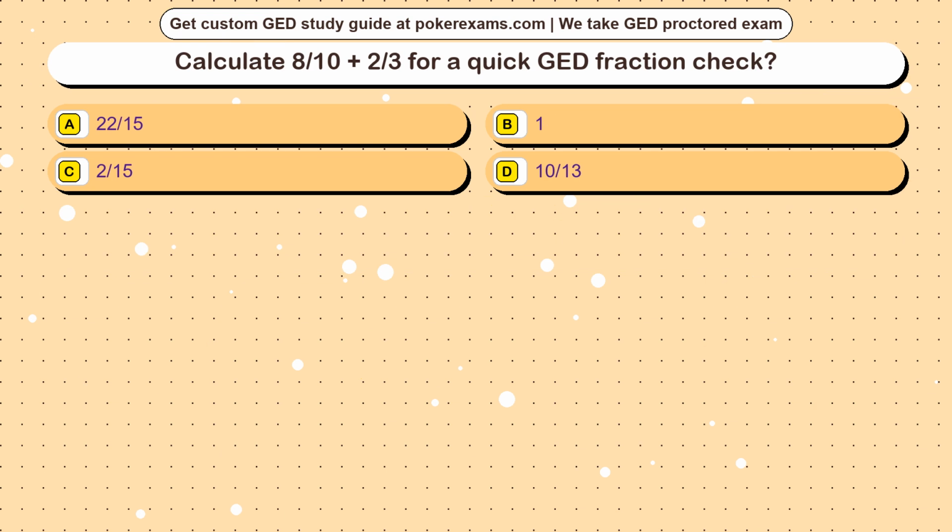Question 9. Suppose Gold Group 62 solves 4x plus 11 equals 35. Which value of x makes the equation true? Option A, 6. Option B, 24. Option C, 5. Option D, 7.